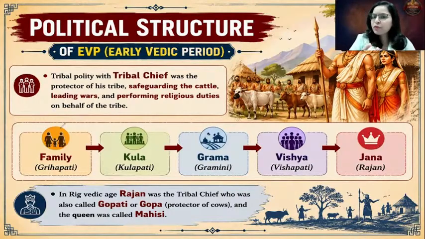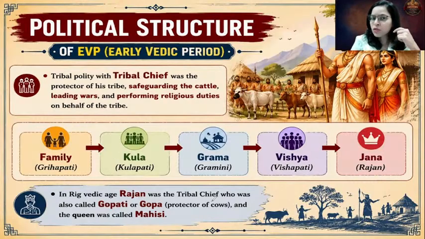So the head of the Vishya was referred to as Vishapati. And finally, that entire 2-3 Vishyas formed one tribal territory, and that was referred to as Jana. And the head of that Jana was referred to as the tribal chief known as Rajan. All right. So in the Rig Vedic age, Rajan was the tribal chief.